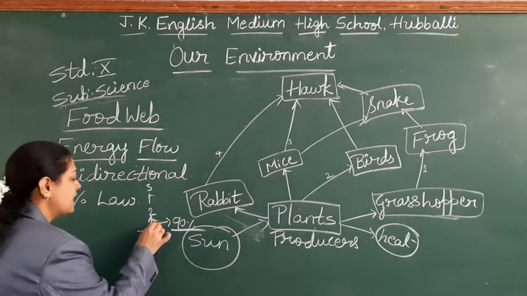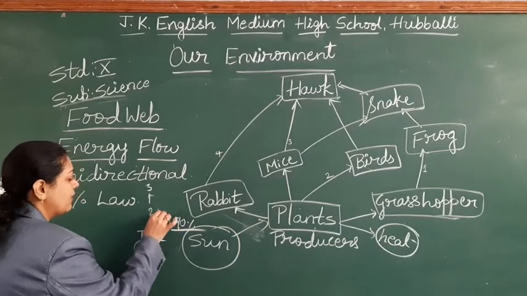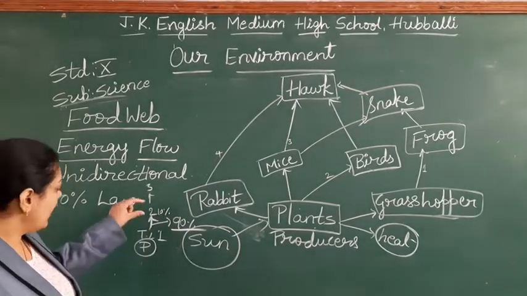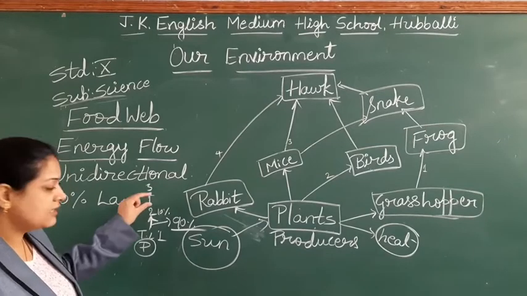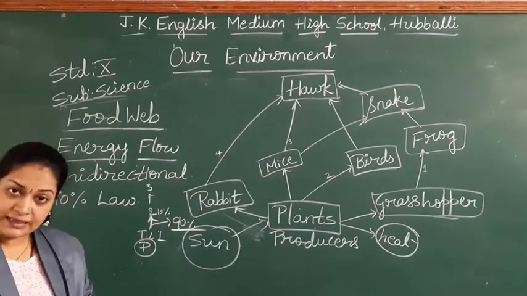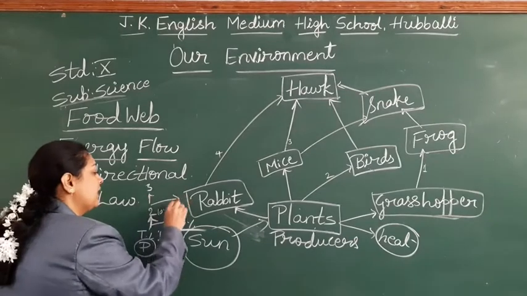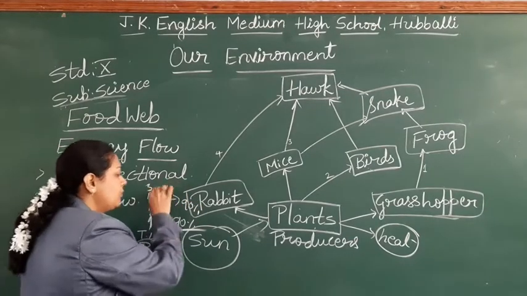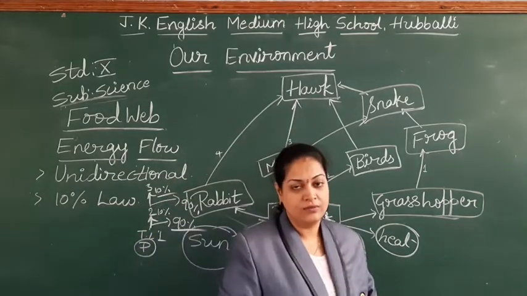How much percentage will transfer to the second trophic level? Only 10%. Okay. So the energy, how much is present in the second trophic level? In that, 90% again is back to the ecosystem, and from here to here, 10% of energy will transfer.